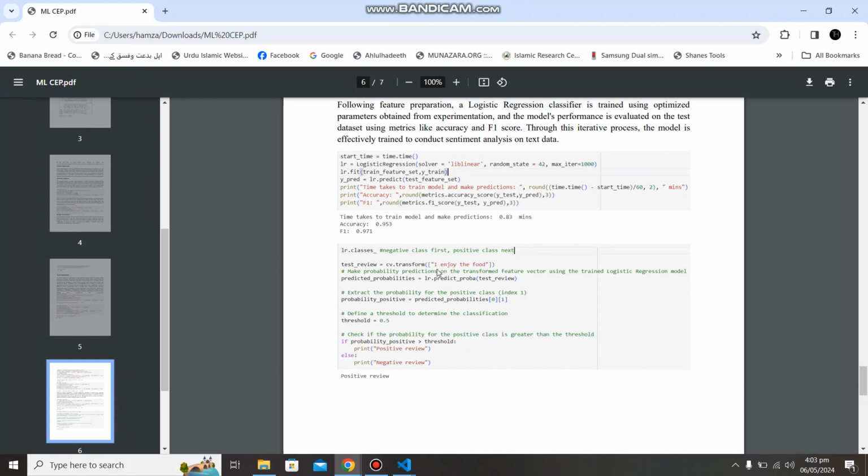As we can see in this case, when we passed "I enjoy the food," the model predicted correctly, and it says it is a positive review, and we can also see that this review is positive.